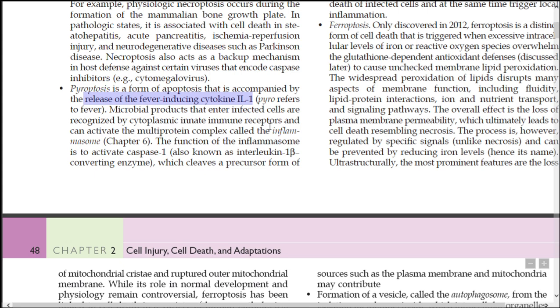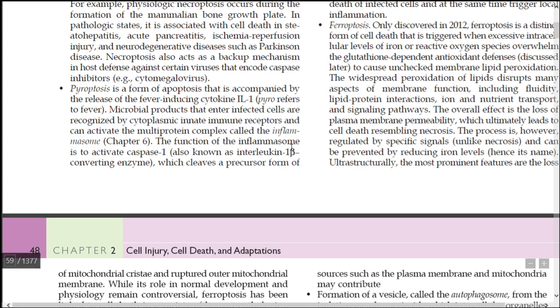Microbial products which enter infected cells are recognized by cytoplasmic innate immune receptors and can activate a multiprotein complex called the inflammasome.